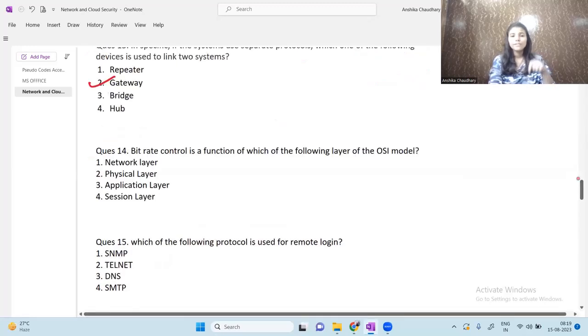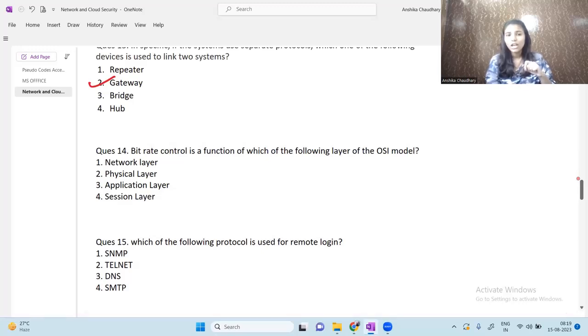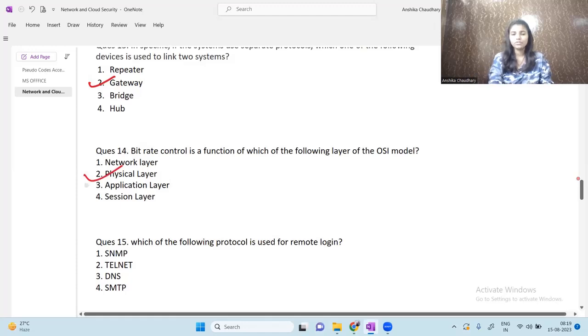Next question is, bitrate control is a function of which of the following layers of the OSI model? So the correct answer is physical.